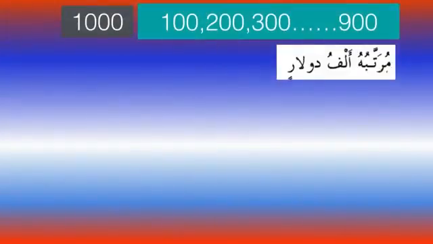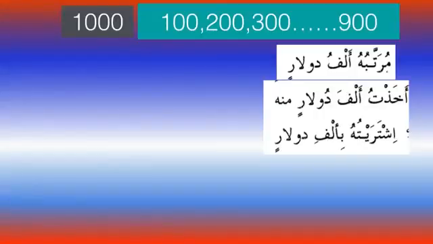So some examples of 100, 200 and 1000 we know here, they decline normally. For example, murattabuhu, murattab means salary, so his salary is alfu dolarin, is $1,000. So akhadhtu, I took what? Alfa is your maf'ulun bihi, and now it is a number and it will have its own rule. It will have a dolarin, a single indefinite majroor noun coming as a ma'dud. So I took 1000 riyals minhu, from him.